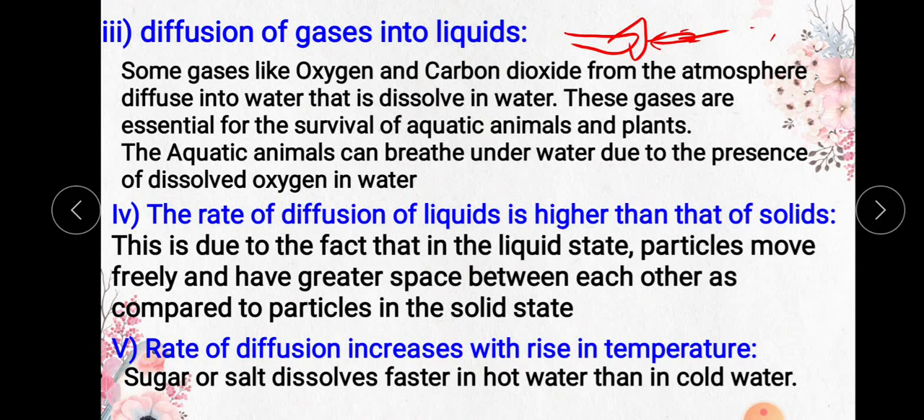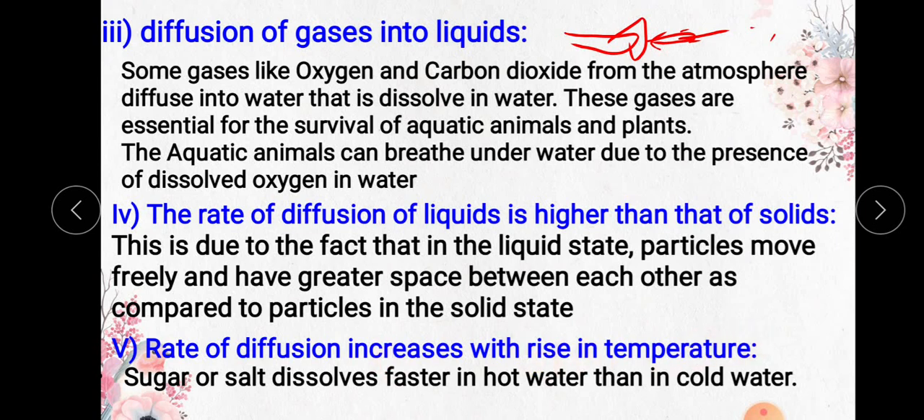Next, the rate of diffusion of liquids is higher than that of solids. This is due to the fact that in the liquid state, particles move freely and have greater space between each other as compared to particles in the solid state. The rate of diffusion of liquids is higher than that of solids. Solids will not diffuse easily. I told you, two stones we cannot mix with each other, but two liquids we can mix easily. Even nimbu pani, which I mentioned, when you make it with sugar, or tea, milk and water, we can add and diffuse them. Next point, the rate of diffusion increases with the rise in temperature, as I told you in the previous